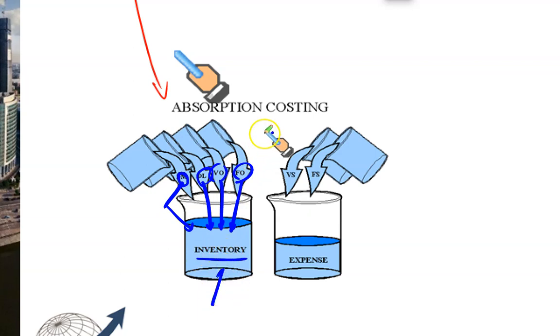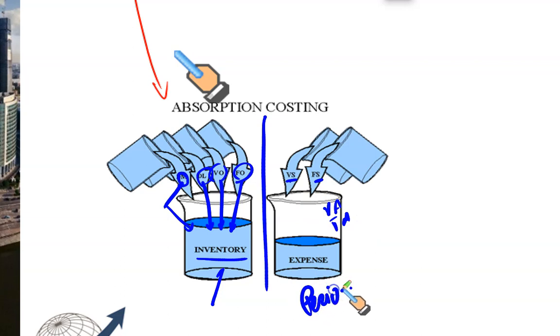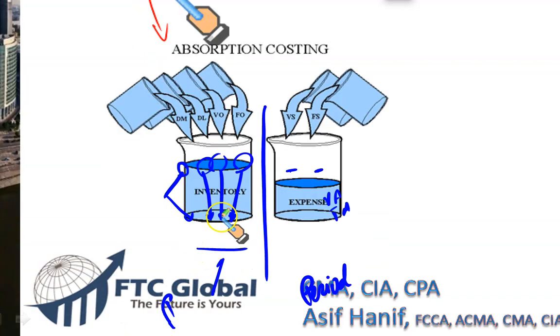And all the costs which are not product related, like your variable selling, fixed selling, maybe variable administration, fixed administrative cost, they all become the period cost, right? So this is a very clear distinction, gentlemen. Remember, absorption costing considers these four costs as a part of product cost, right? And all the other costs as period cost. This system is called full costing.